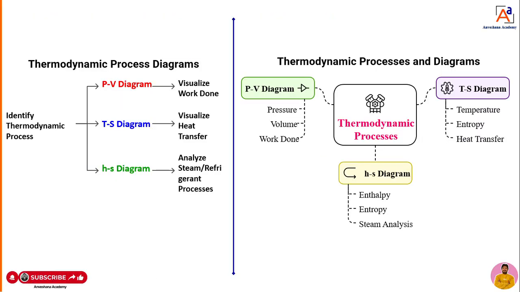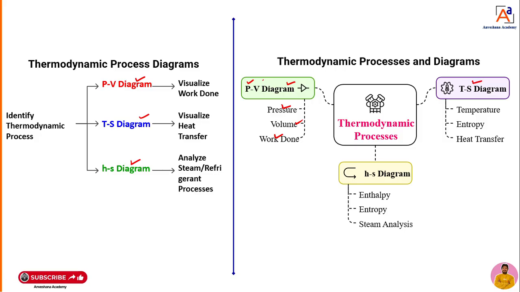Dear students, next, this thermodynamic process we can express in terms of different types of diagrams: the PV diagram, the TS diagram and the HS diagram. Now, what is a PV diagram? The name itself indicates it: P means pressure, V represents volume. With the help of this PV diagram, we can calculate the work done by the system or work done on the system.